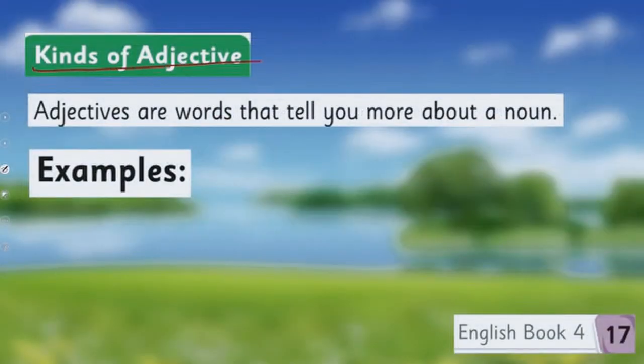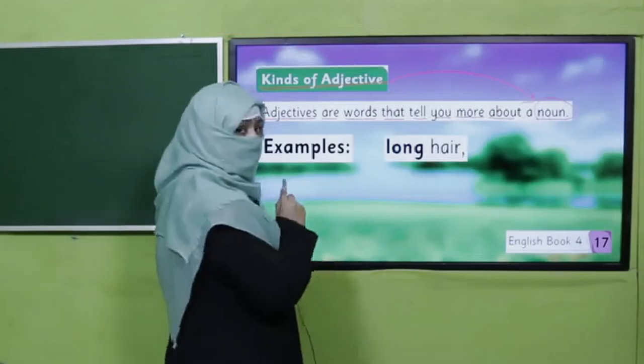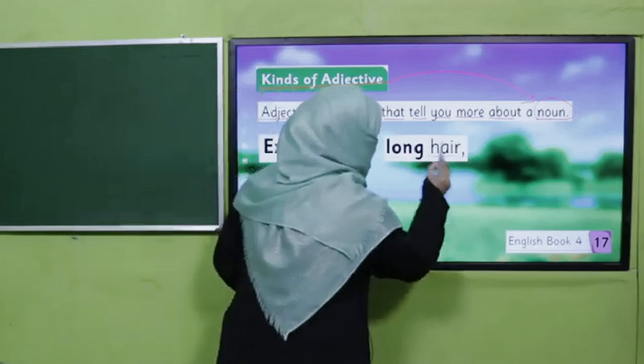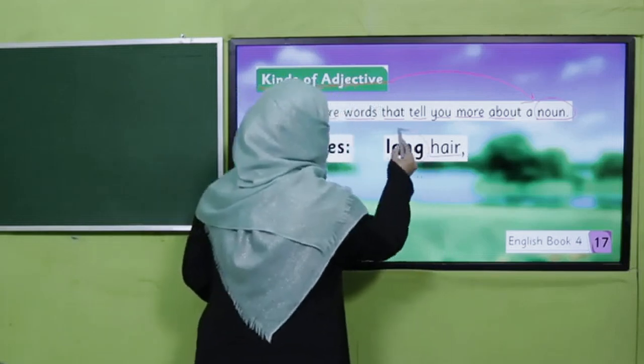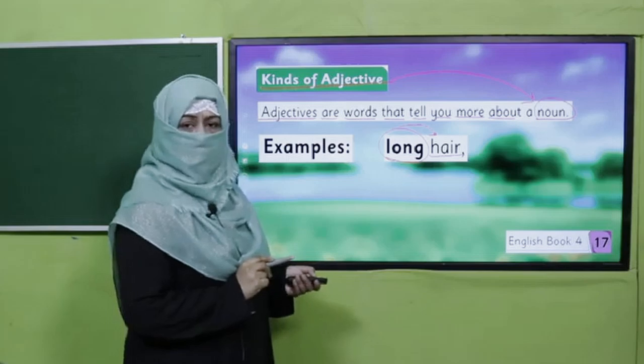Kinds of adjective. Adjectives are words that tell you more about a noun. So adjectives are the words which describe, which tell you something about a noun. Its examples are long hair. Now we know here is a noun, and long, this is an adjective which is describing what type of hair we are talking about.